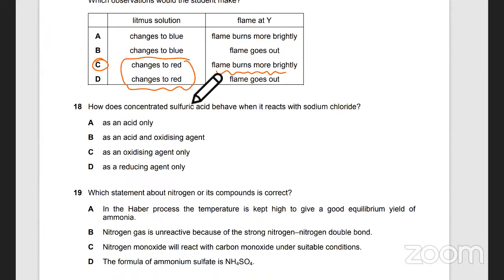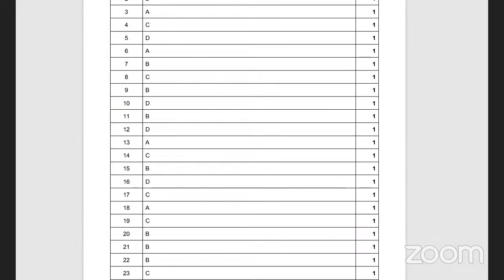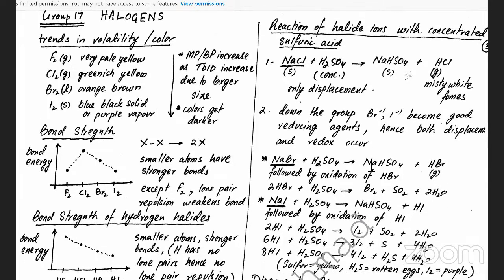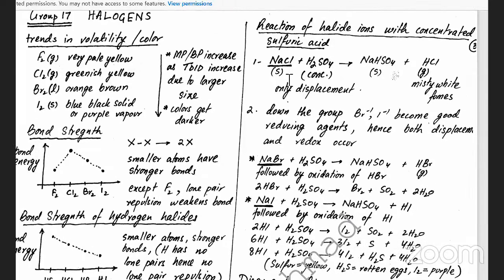How does concentrated sulfuric acid behave when it reacts with NaCl? This is from the halogens topic. Concentrated sulfuric acid, when it reacts with NaCl, behaves as an acid. It donates an H+ to Cl and forms HCl gas.